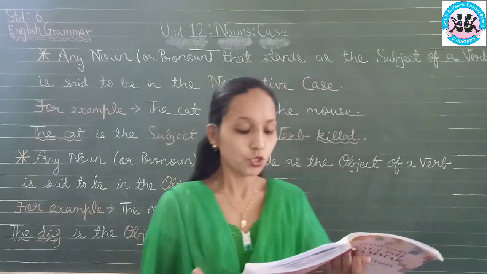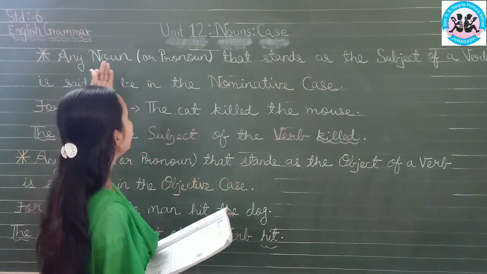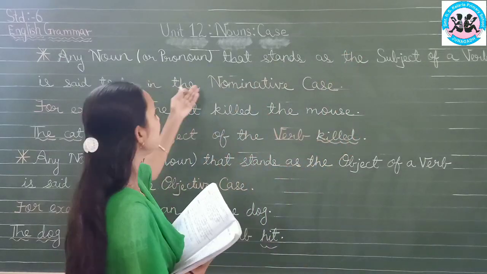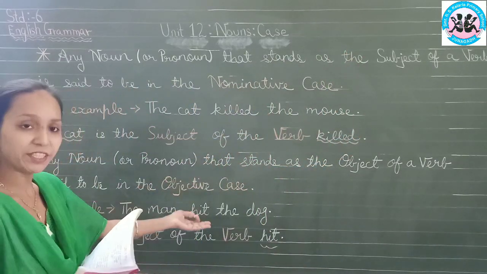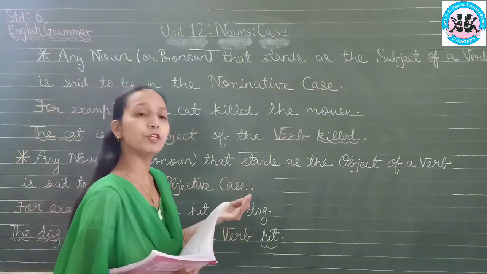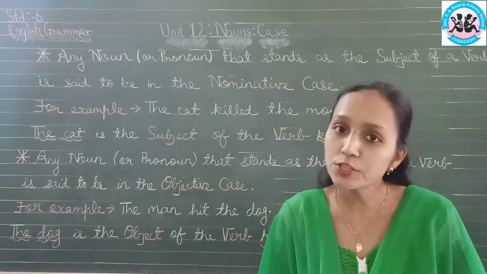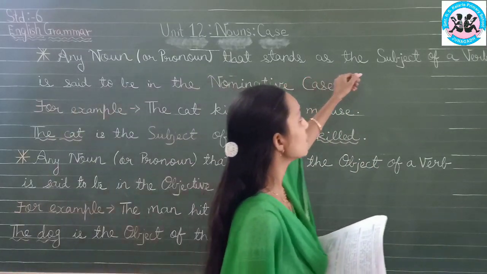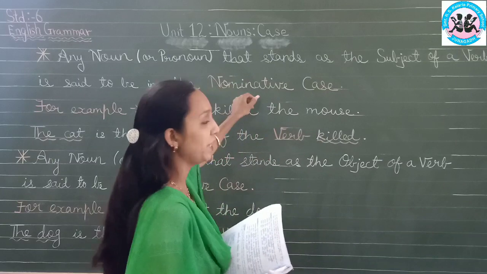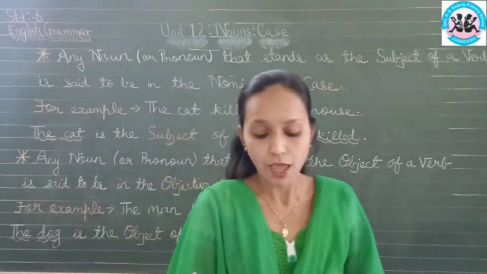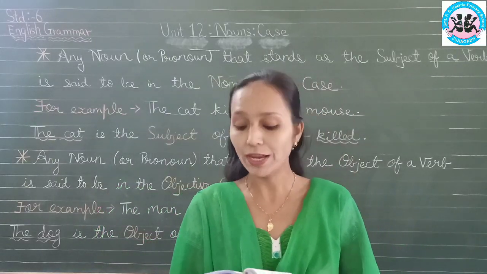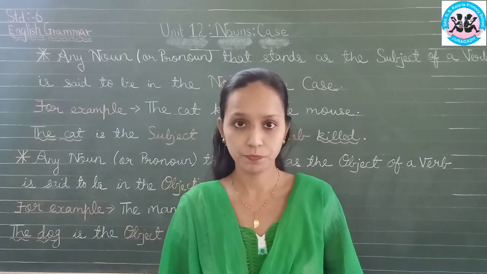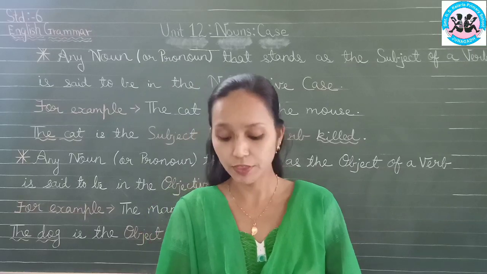So nominative case: any noun or pronoun that stands as the subject of the verb will be in the nominative case. And objective case: any noun or pronoun that stands as the object of a verb. If it is object, it will be objective case, and if it is subject, it will be nominative case. Let us see one example. The book is on the table.